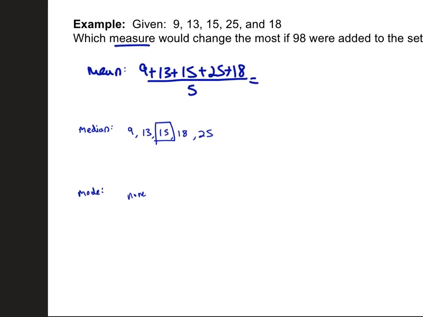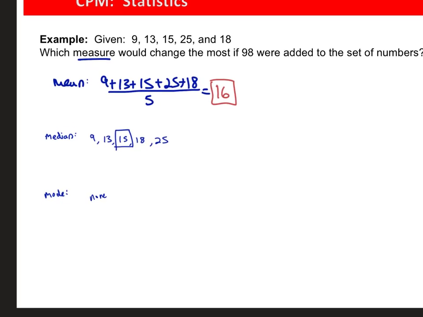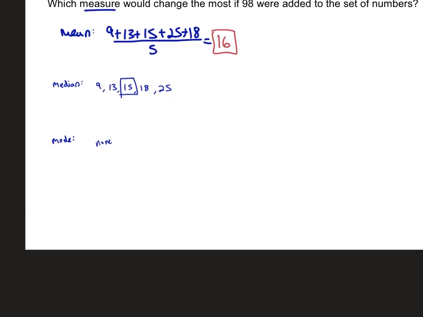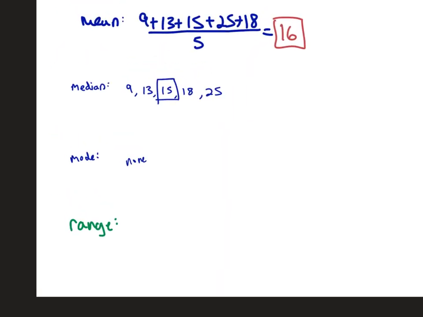Did somebody take the time to find the average? The mean? Adding them all up and dividing by 5? It was what? 16. Okay. So that's mean, median, and mode. And then I guess the range too. Range is not always something you find here because it's not a measure of central tendency traditionally, but we'll find it. So 9 to 25, 16.